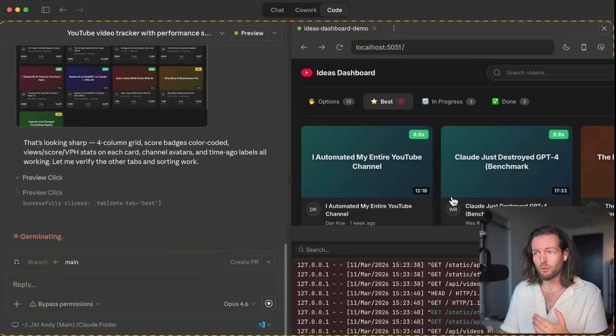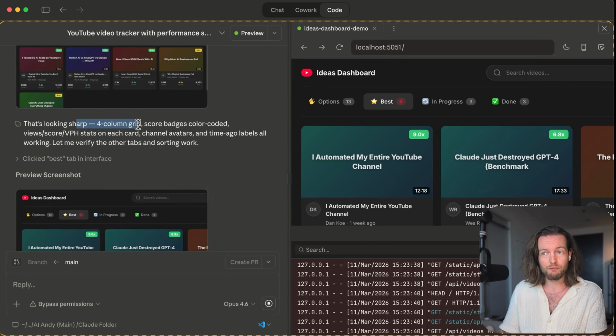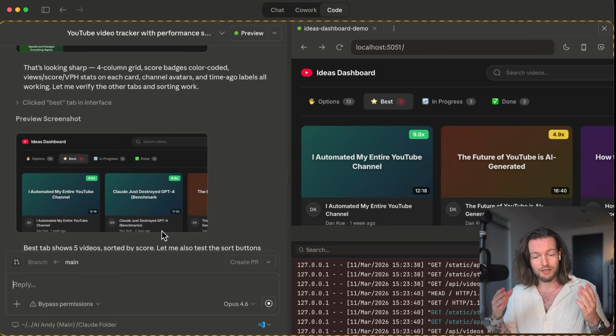As you can see on the right side here, it's building the app right in front of my eyes. You can also see that it was making a 4-column grid. And the best part is you can just chat to it right here and it's going to take that into effect while it's doing the job as well.